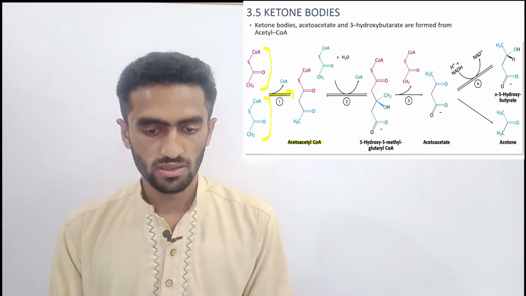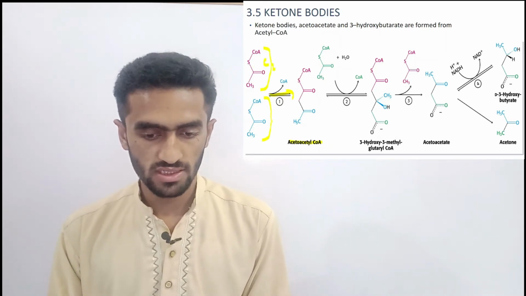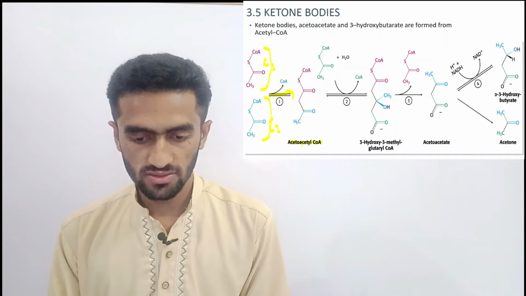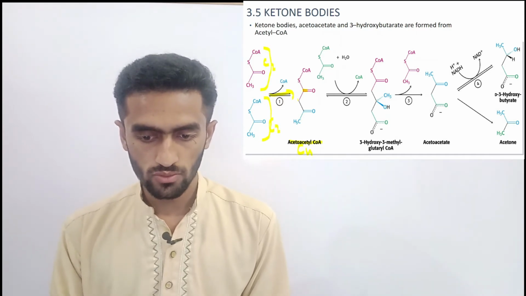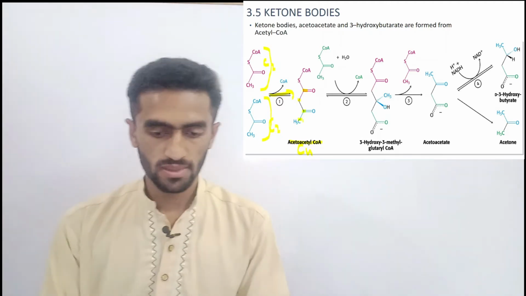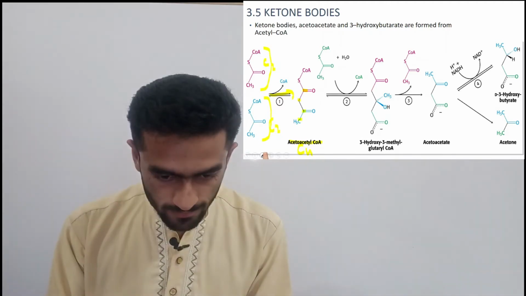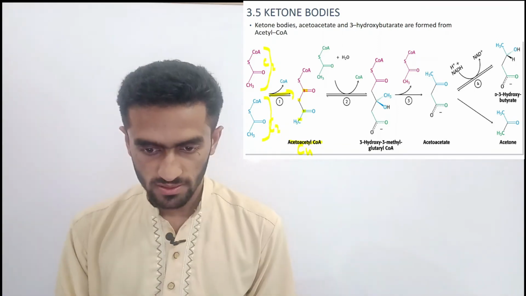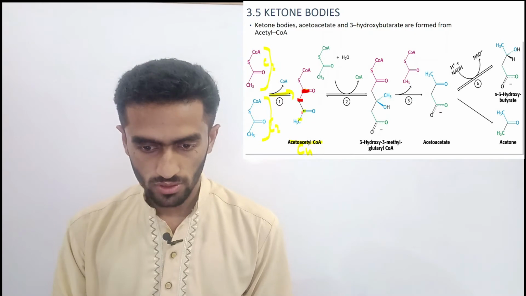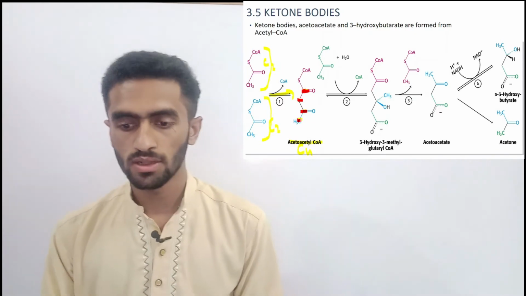These are two carbon, these are also two carbon. Now it is a 4 carbon molecule. You can see 1, 2, 3, 4, 4 carbons are present.